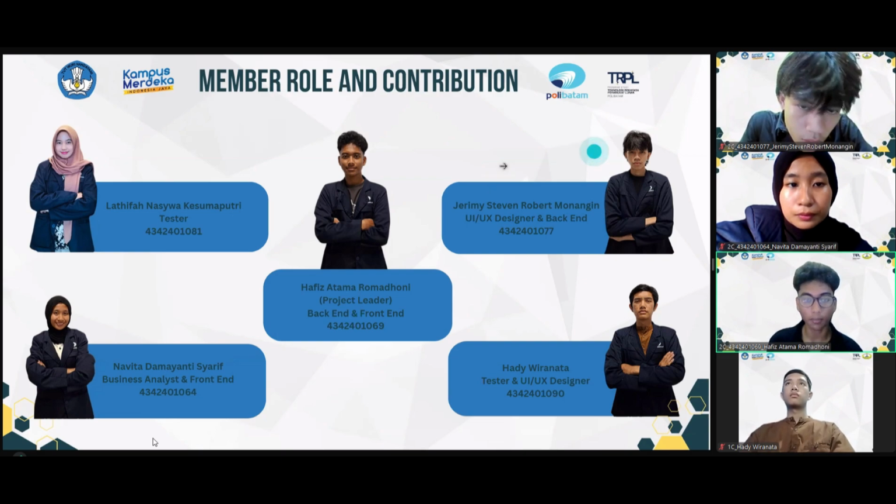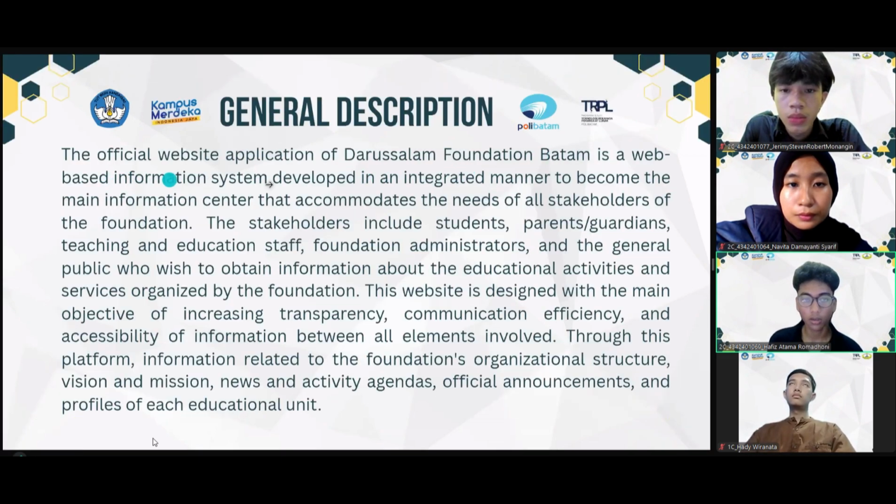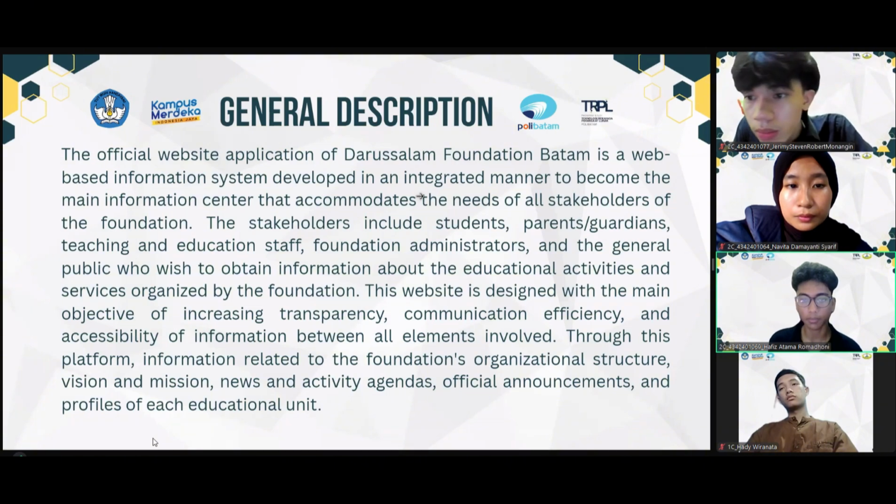Latifa, as tester. General description: the official website application of Darussalam Foundation Batam is a web-based information system developed in an integrated manner to become the main information center that accommodates the needs of all stakeholders of the foundation.